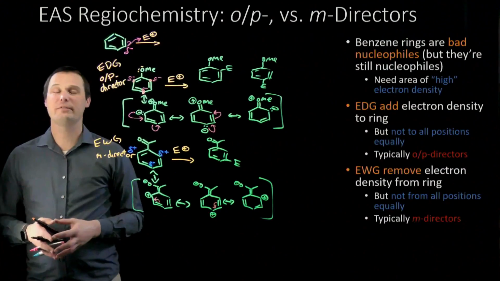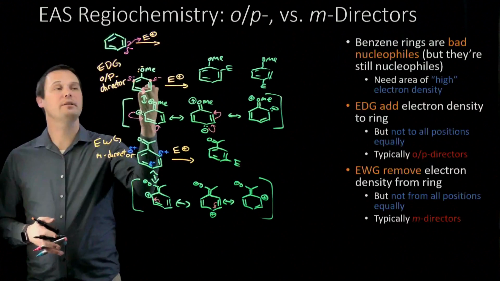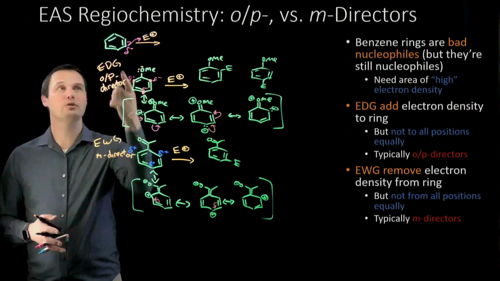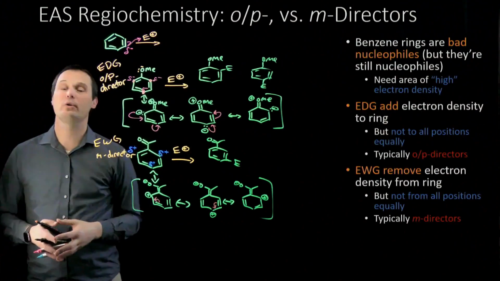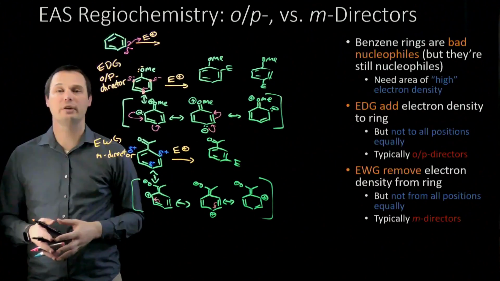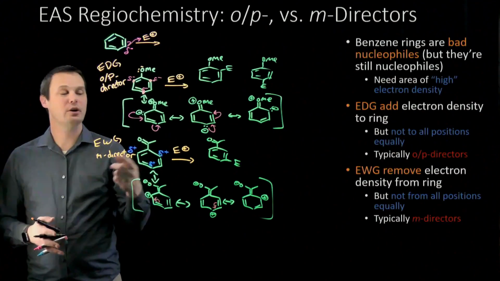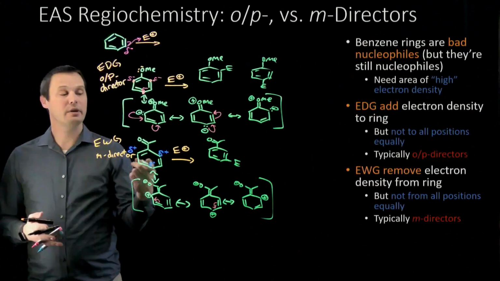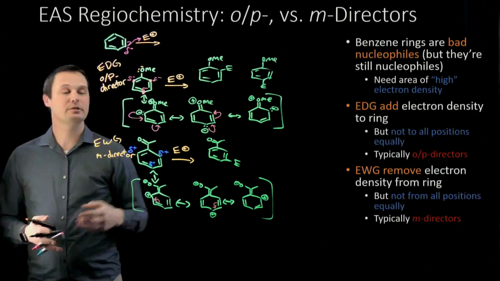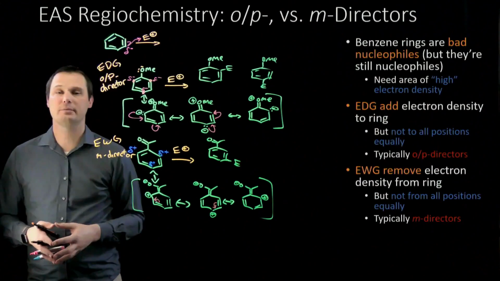And that's your big takeaway for this reaction. Electron donating groups make the ortho and para positions more nucleophilic, so when the nucleophile reacts, it reacts at the ortho and para positions preferentially with electron donating groups. With electron withdrawing groups, we see the opposite. We take electron density away from the ortho and para positions. The only electron density left is on the meta positions, so electron withdrawing groups tend to give the meta-substituted product.